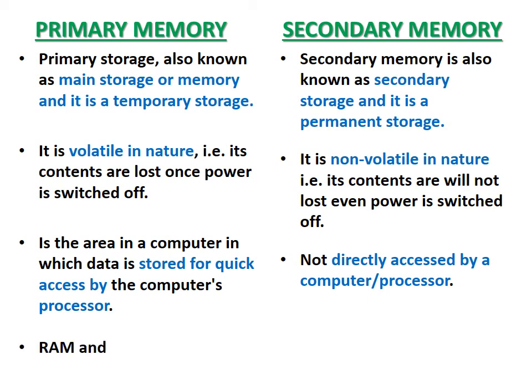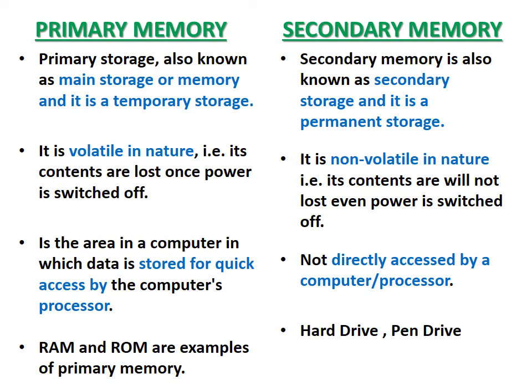Next, RAM and ROM are the examples of primary memory. Secondary memory examples are hard drives, pen drives, CD and DVD. So secondary memory devices can store the data permanently, and primary memory devices store the data temporarily. Primary memory is nothing but main memory, volatile in nature. Secondary memory is non-volatile in nature. The size of primary memory will be limited, the size of secondary memory will be huge.